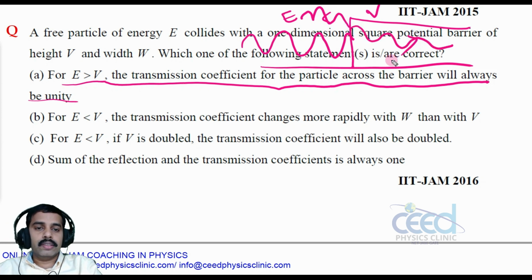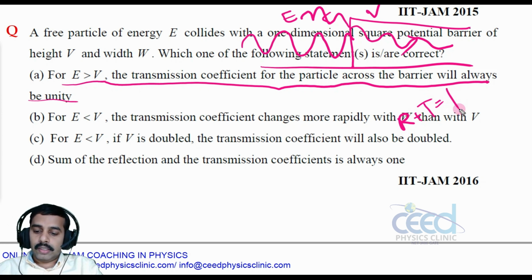So we can't say the transmission coefficient is always unity. Some part is reflected, so we have a reflection coefficient. Some part is transmitted, so we have a transmission coefficient. So R plus T is equal to 1, reflection plus transmission coefficient.